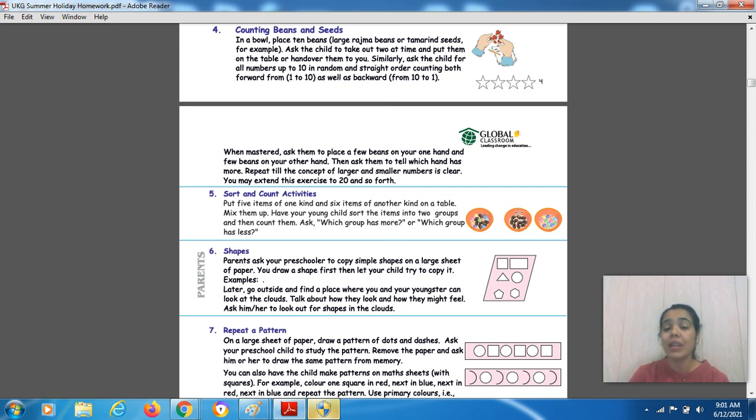So this activity we have to do at our home also. So what we have to do, put 5 items of one kind and 6 items of another kind on a table. So, parents, it's a request to you all that you must do this activity at your home during these holidays, right? As you know, I'll introduce this activity today, so you have to do this activity today. So what we have to do, you have to take 5 items. This is just an example. You don't have to take only 5 items. You can take as per your comfort level. Whether you take 6, 10, as per your comfort level.